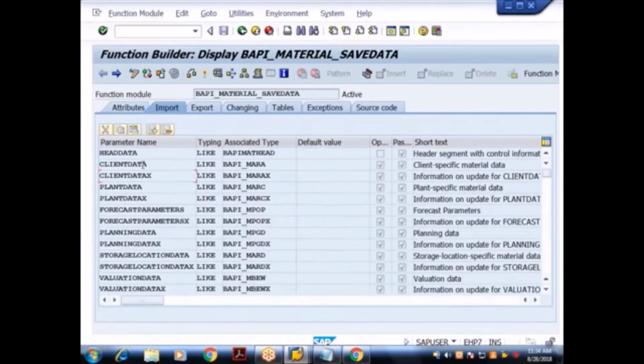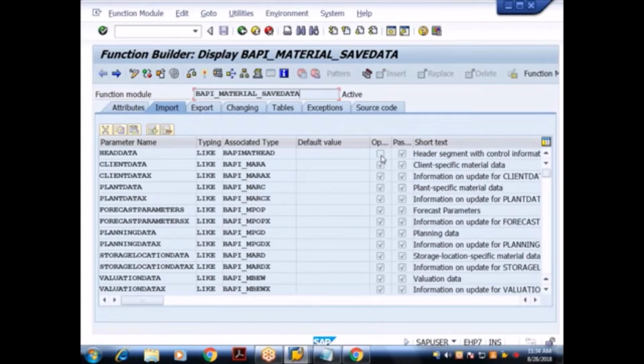So when you are practicing, what you do is use the same BAPI. I consider what parameters? Header data, client data, client data X. You also pass what? Plant data. Understood? If you pass storage data, you'll go and sit in what table? MARD table. Understood? So depending on the data you pass, data will go and sit in what? Relevant tables.